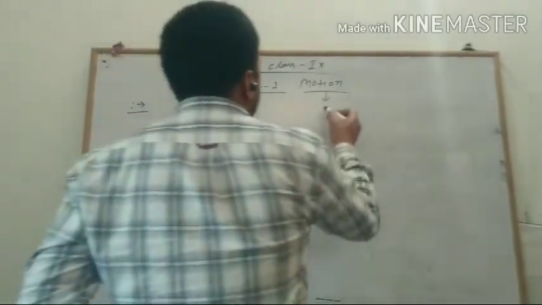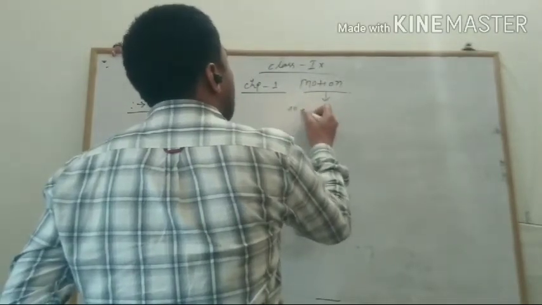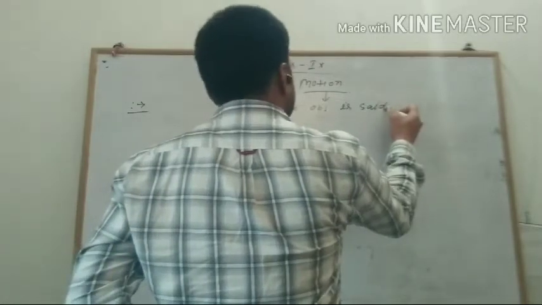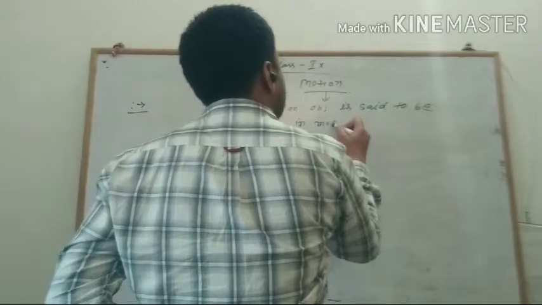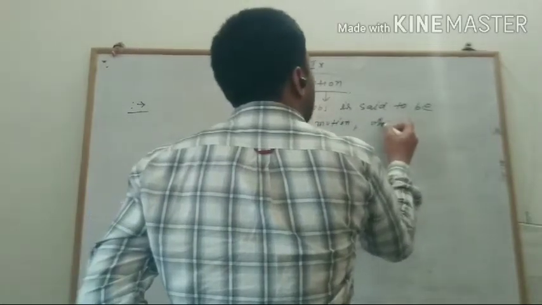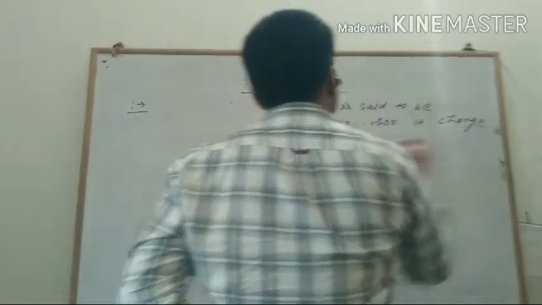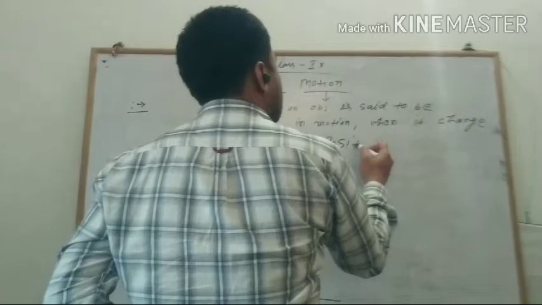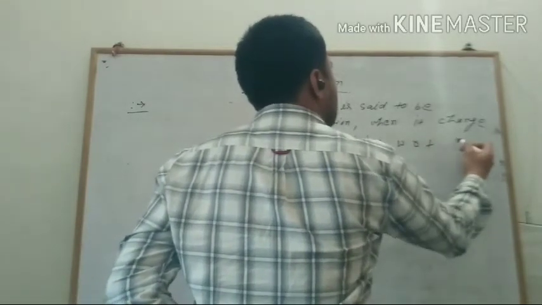How can we define motion with respect to any system or any object? The motion is defined as: an object is said to be in motion when it changes its position with respect to time.